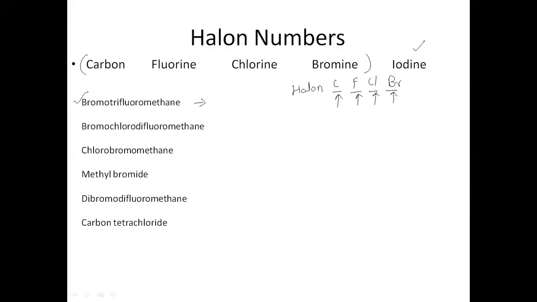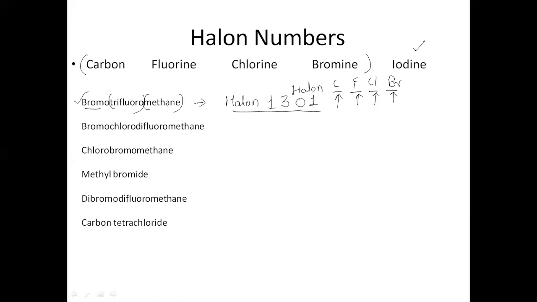Now, when I have to give this name, I should write capital H, halon, followed by the number with which it is associated. First one is the carbon. So from methane, I can conclude that carbon is just 1. If it was ethane, 2, propane, 3. After that, the next number is fluorine. I can see there is trifluoro. That means there are 3 fluorine atoms. I will write 3. Is there any chlorine? No, there is no chlorine. So I will write 0. For bromine, I have just got 1 bromine. So I will write here 1. This is my halon number for bromotrifluoromethane.